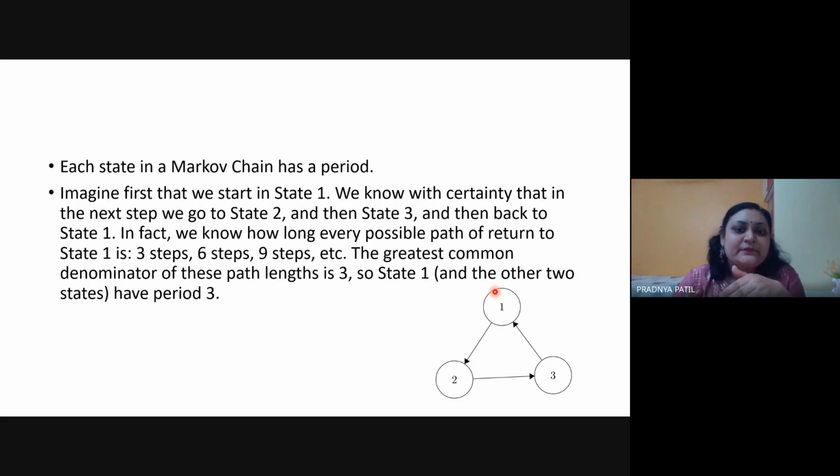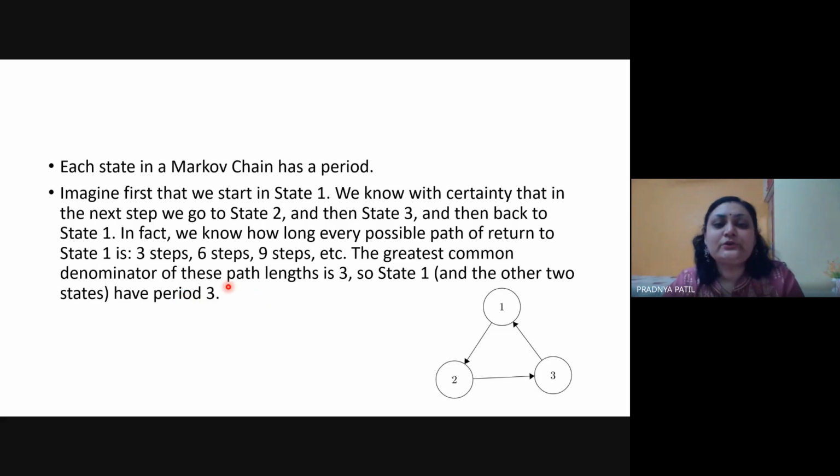You can do this multiple times in your network. So this can be done in 3 steps, or exactly after 6 steps you will be reaching node 1, or at 9 steps you would be reaching back to 1. Okay, so if I say 3, 6, 9, there is a constant increment in the number of steps. So here the greatest common divisor of these path lengths is 3. So state 1 and the other 2 states have a period of 3. So 3 is the common divisor for all of these numbers which I mentioned. Okay, so this is called a periodic Markov chain with period 3.